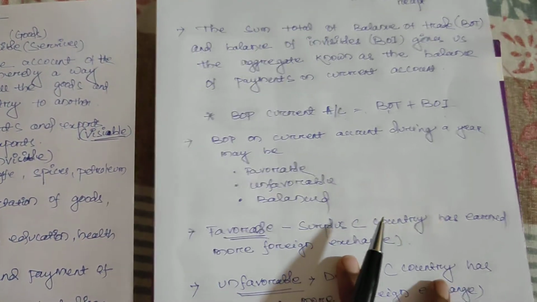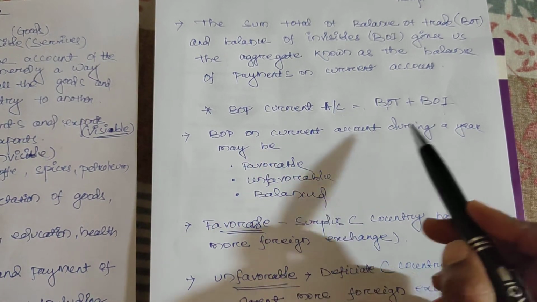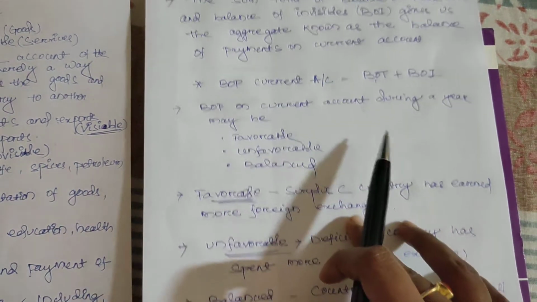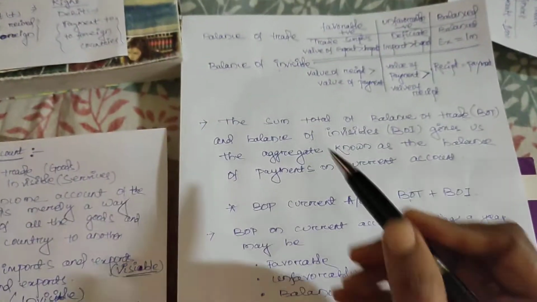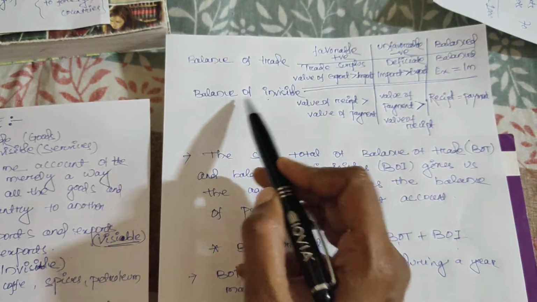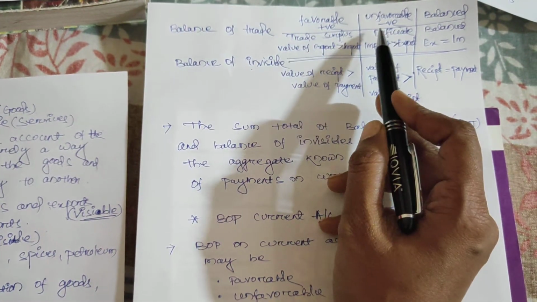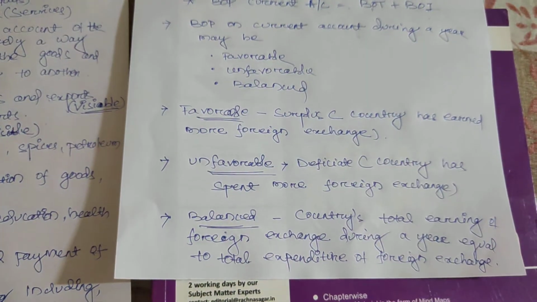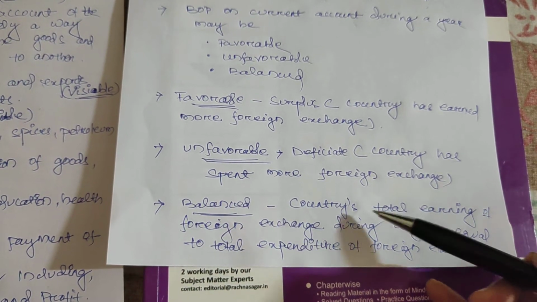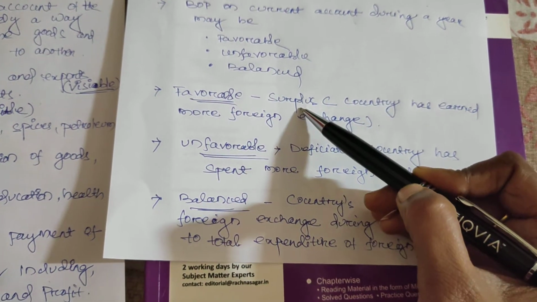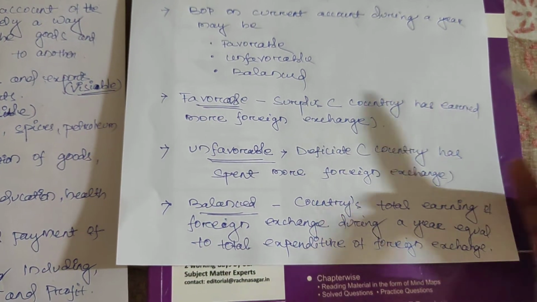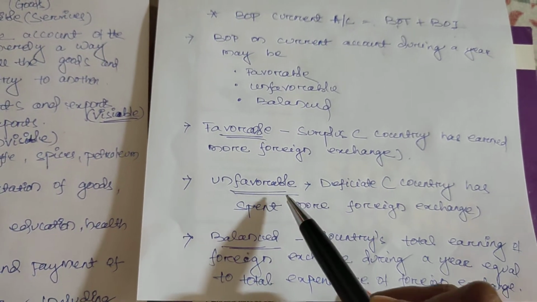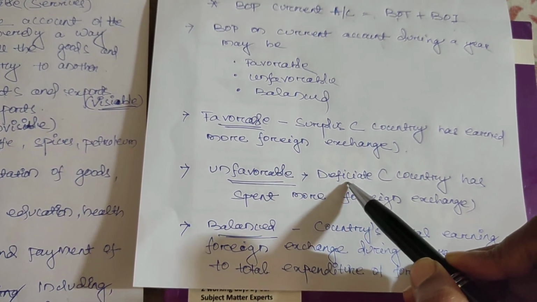Now we'll go to the next part. What is the BOP on the current account? This entire BOP on the current account may also be favorable, unfavorable and balanced. Get it? First I told the balance of trade and balance of invisible in favorable, unfavorable and balanced situations. Here I am telling the balance of payment on current account may be favorable, unfavorable and balanced. Favorable means it is the surplus situation, as I told. That means the country has earned more foreign exchange. We got more money from foreigners. And unfavorable means it is the deficit situation.